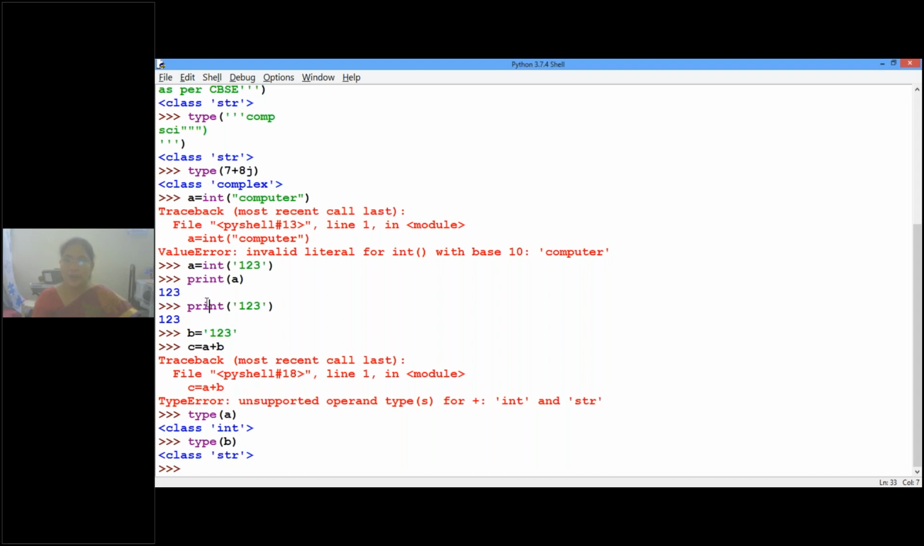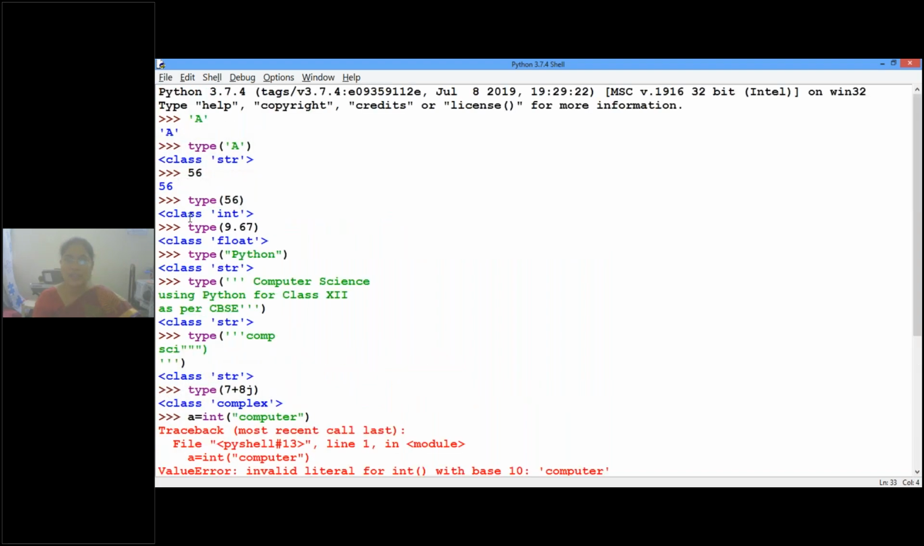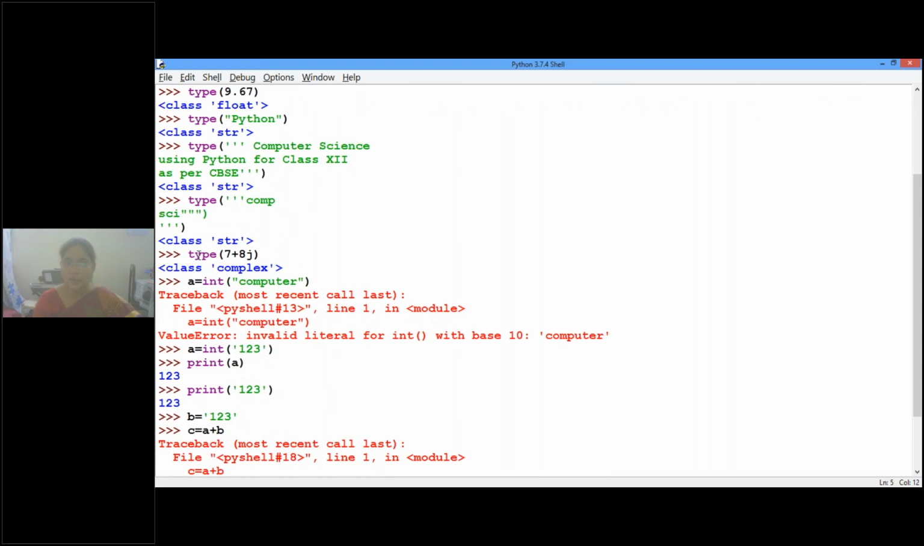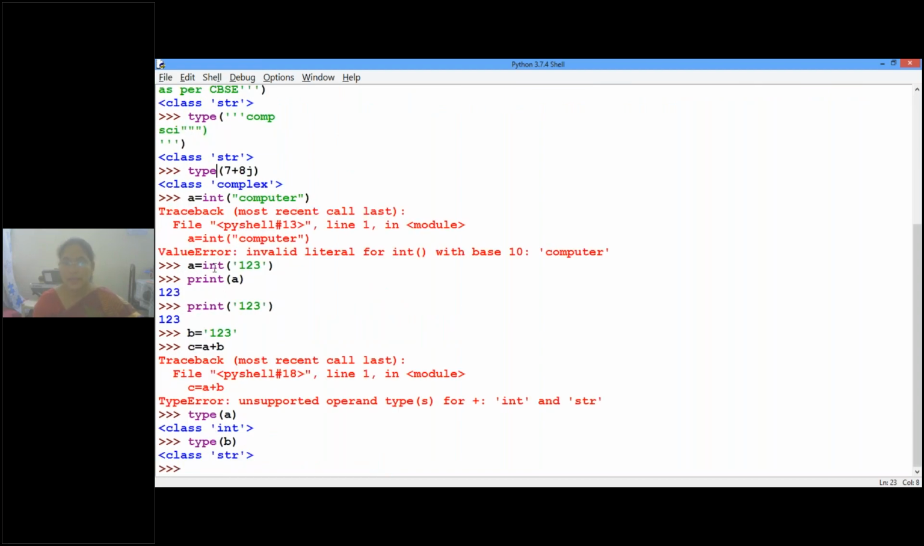Yes, ma'am. So here, what are all the functions we can see in this page? One is type function, which takes any value or any variable as an input. Then int function, which results in another value. Whenever a function results in or returns a value, we will assign it to another variable or directly we can print. Is it clear, children?